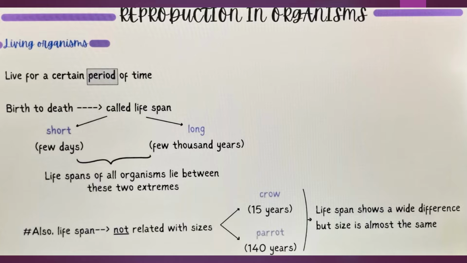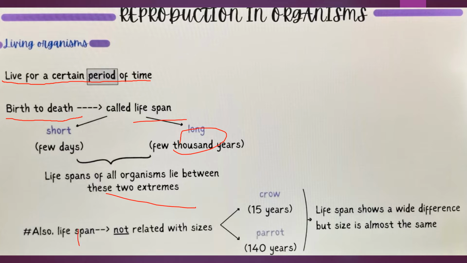First we'll see what you mean by lifespan. The first concept you have in your textbook is what do you mean by lifespan? So the period from your birth to the death is called lifespan. Okay, and lifespan in some organisms is short, in some it is long. Short you might take as a few days, long you might take as a few thousand years. Okay, and the lifespan of all organisms lies between these two extremes.